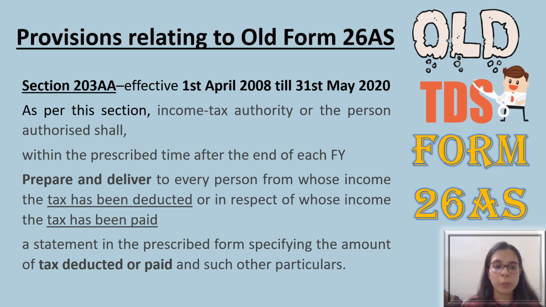So, as per Rule 31AB, which is the enabling rule for this provision 203AA, Form 26AS has to be issued by the prescribed authority by 31st of July following the financial year during which the taxes were deducted or collected or paid. So this was the statutory provision in relation to the old or the existing Form 26AS.